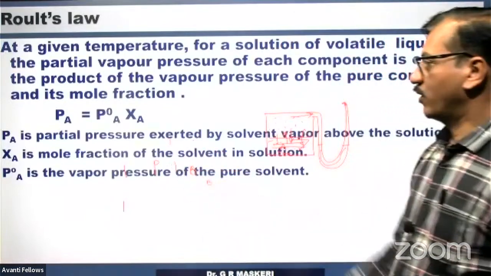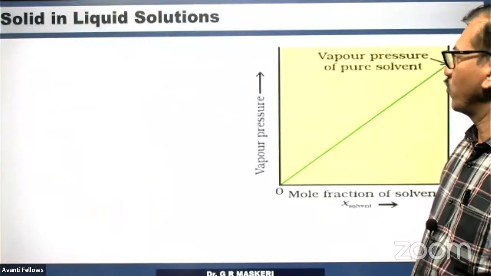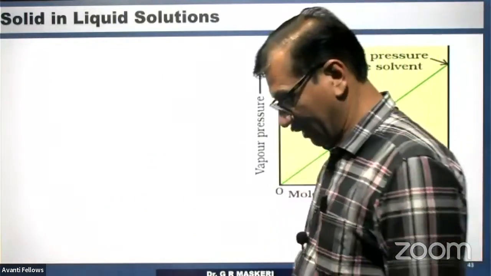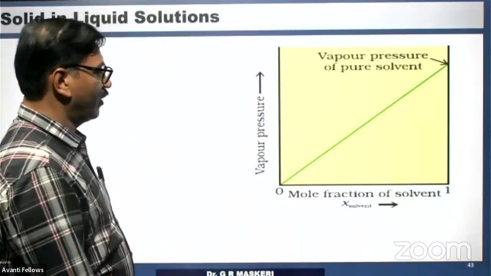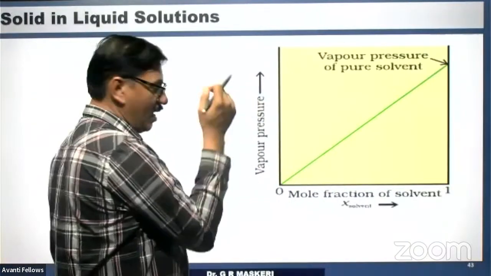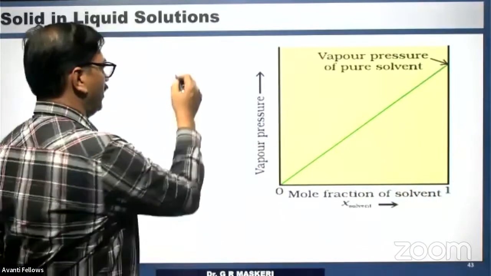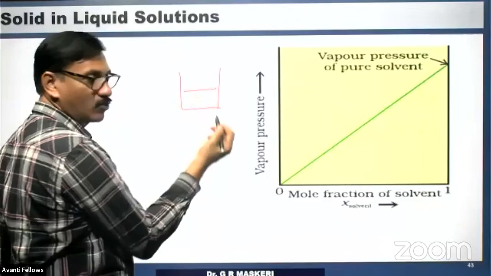So this is what I told you about it. Now, solids in liquid solution, where the solid is non-volatile. Then we can draw mole fraction versus vapor pressure. Mole fraction varies from 0 to 1. In a solution, two components are there, one is solute, another is solvent.